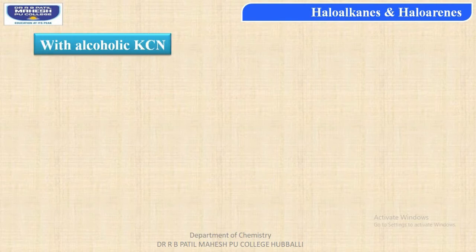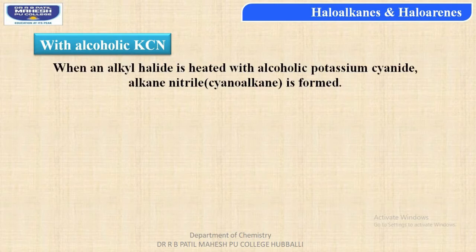Next, students, we shall study about reaction of haloalkanes with alcoholic potassium cyanide. When an alkyl halide is heated with alcoholic potassium cyanide, students, alkane nitrile or cyanoalkane is formed.